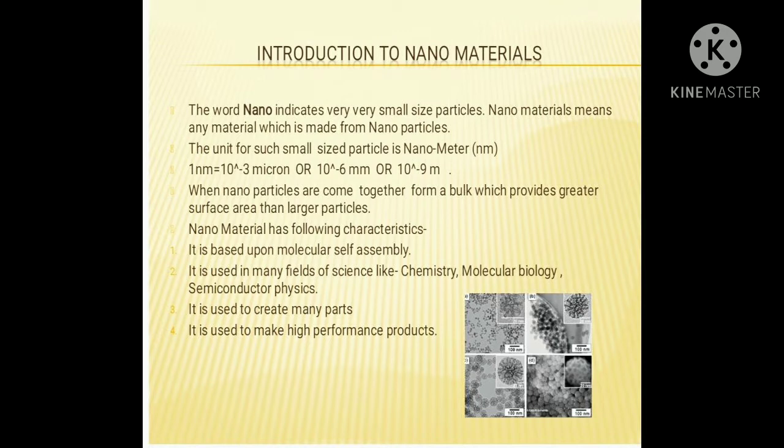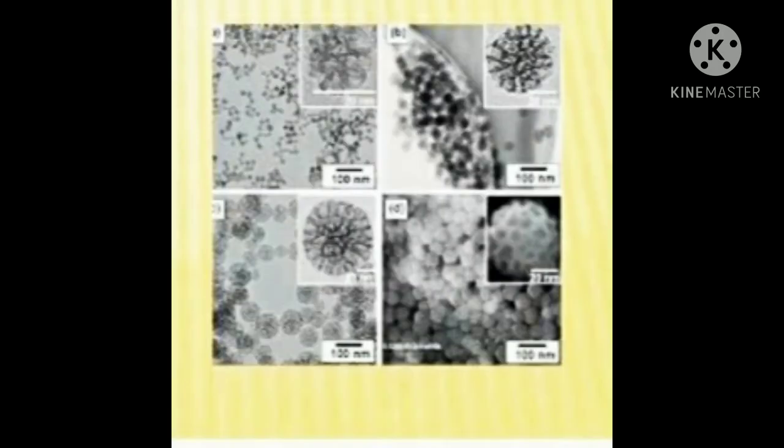One of the advantageous points of nanomaterials is that when nanoparticles come together to form a continuous bulk unit, it provides a greater surface area than larger particles. Now look at this image. This is a microscopic image of nano-sized particles. You can see that these are very small microscopic particles.